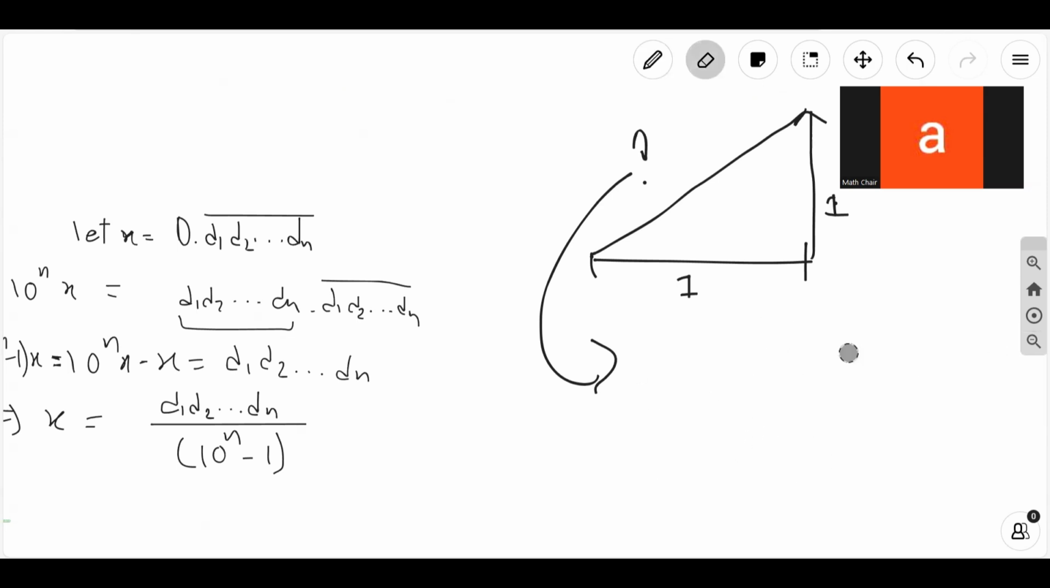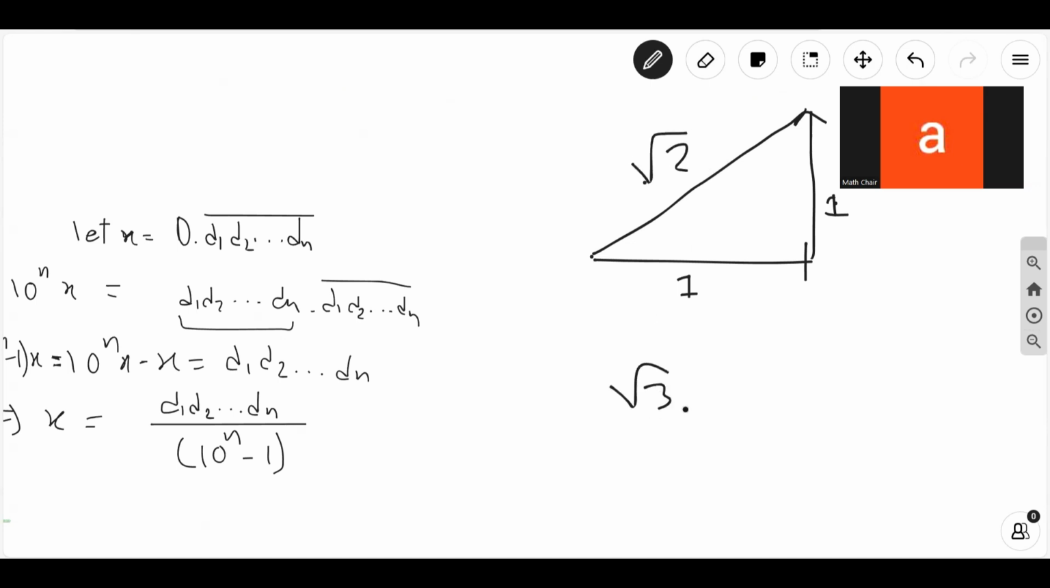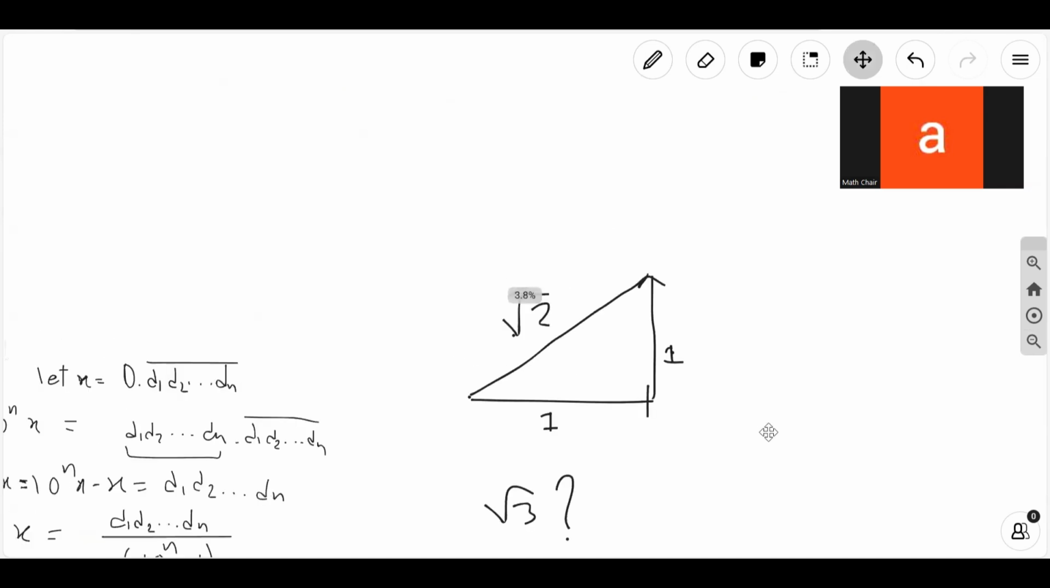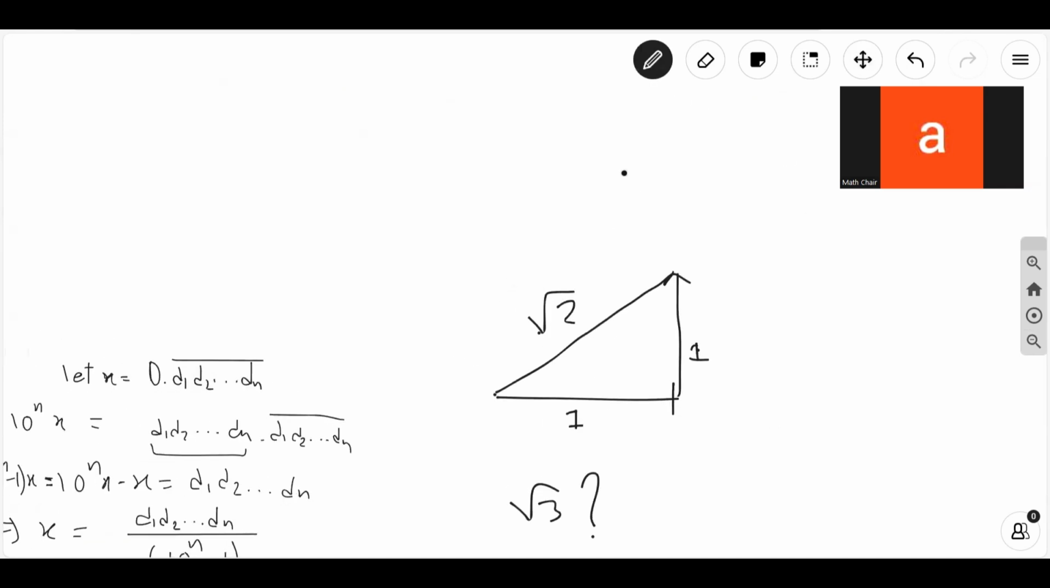Now, if you ask me, well, okay, fine. You created the number root 2. What about root 3? I'm supposed to create root 3. Here's what I do. I repeat the process.